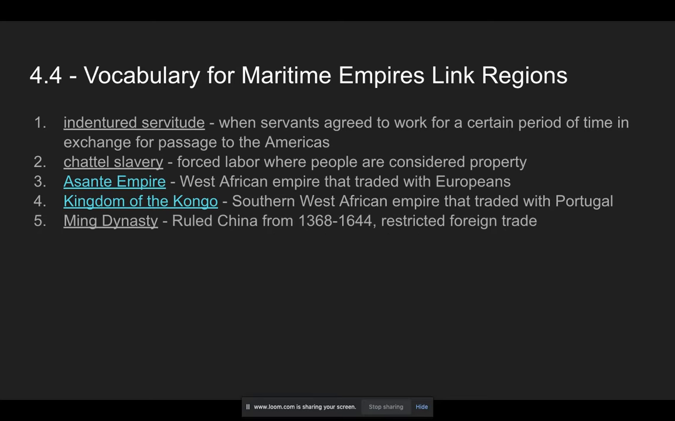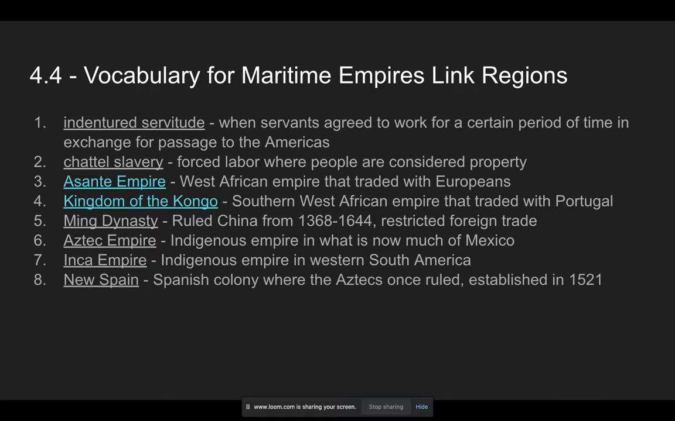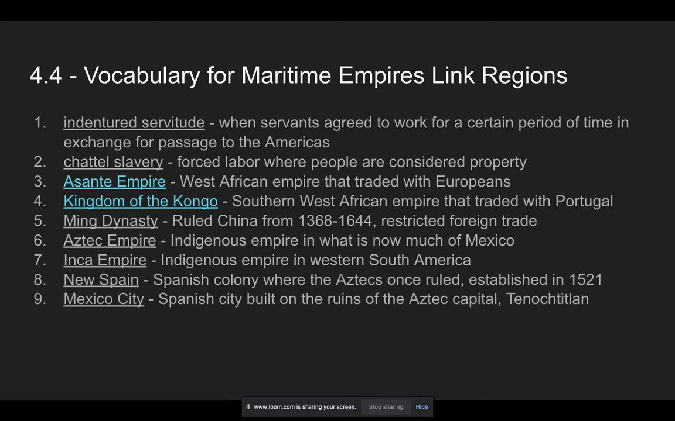The Ming Dynasty ruled China from 1368 to 1644. They end up restricting foreign trade after the voyages of Zheng He, depending how you say it. The Aztec Empire was an indigenous empire in what is now much of Mexico. The Inca Empire, indigenous empire in western South America. New Spain is a Spanish colony where the Aztecs once ruled, established in 1521. Mexico City is the Spanish city built on the ruins of the Aztec capital, Tenochtitlan.